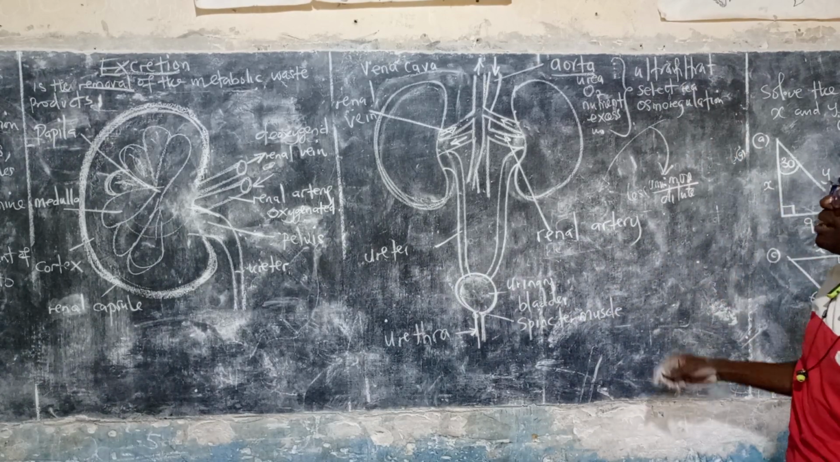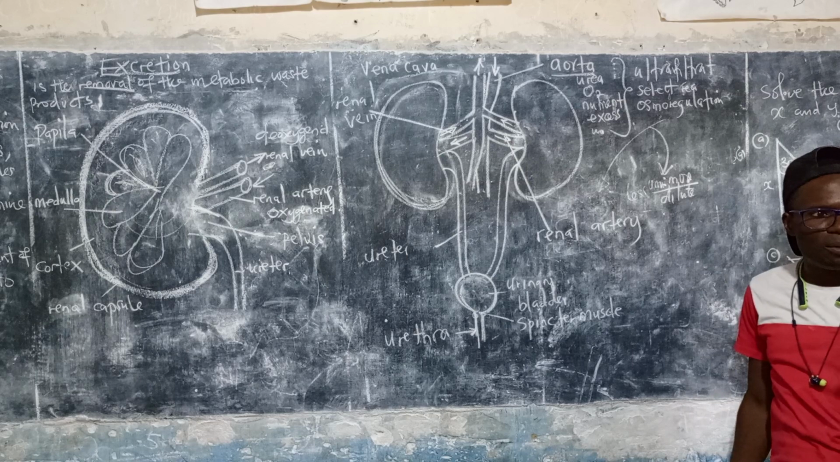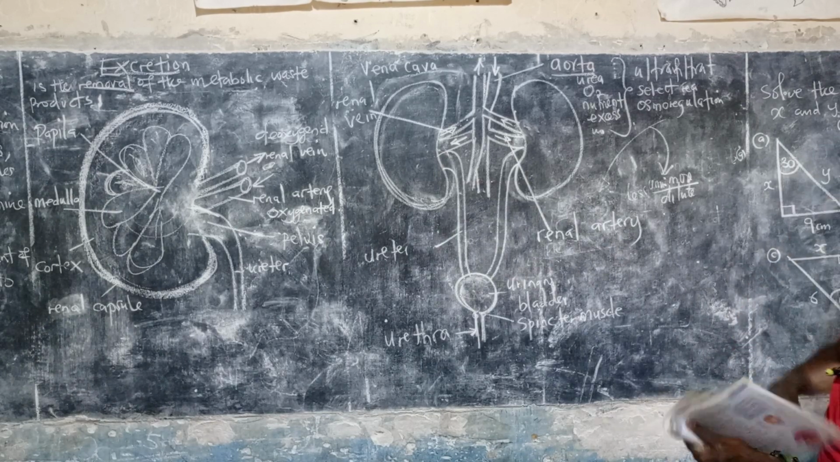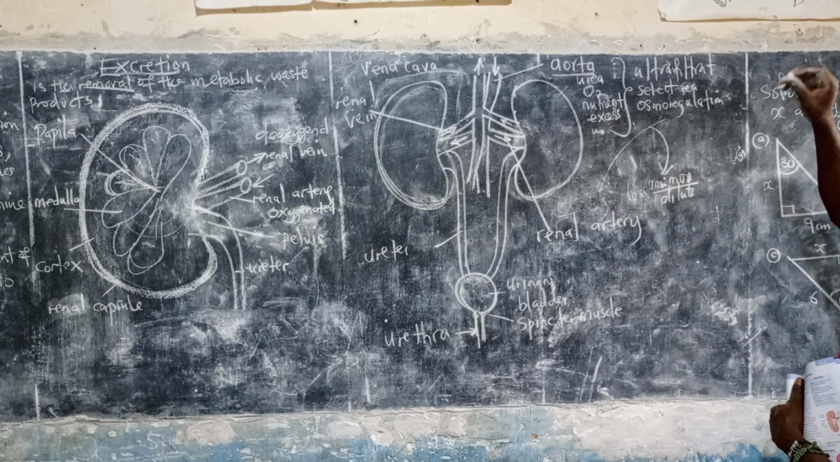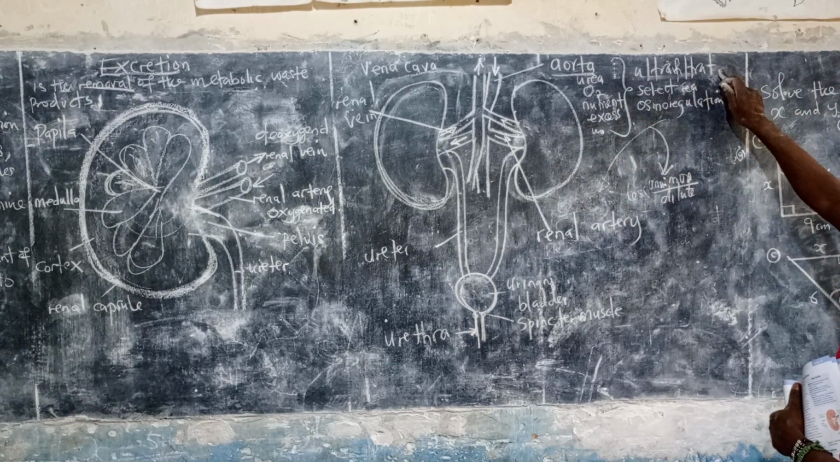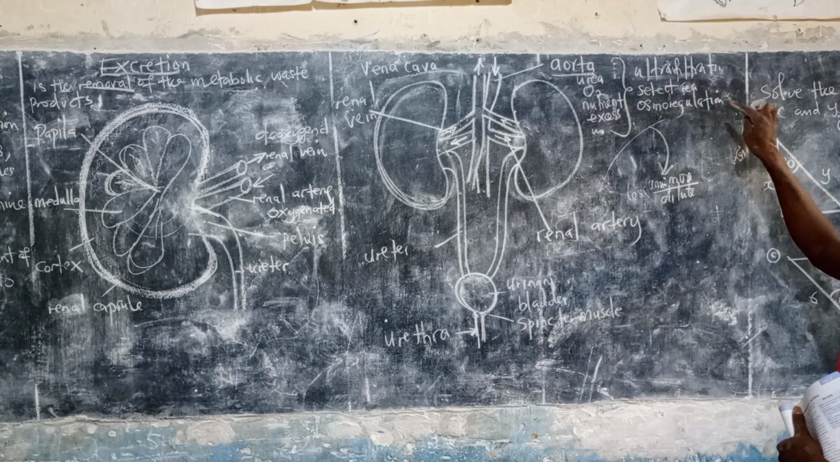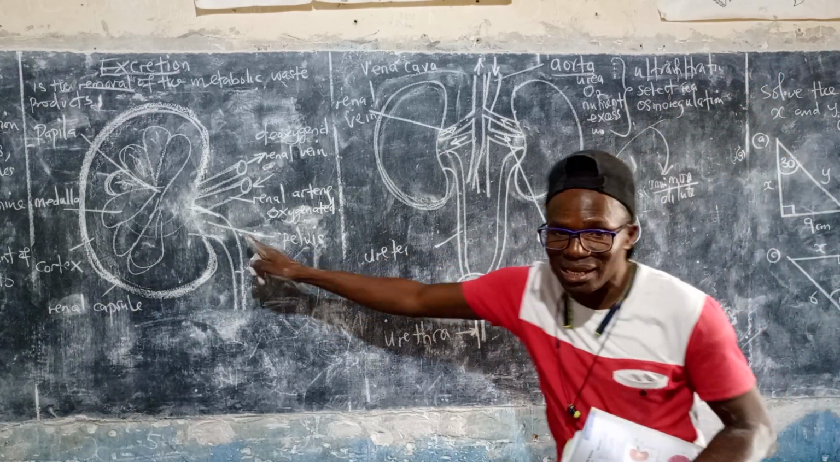Sometimes schools, for example, ask you to mention three processes that are involved in the formation of urine. Very good. The three processes involved in the formation of urine are ultrafiltration, then selective reabsorption, and osmoregulation. Let's look at each again.